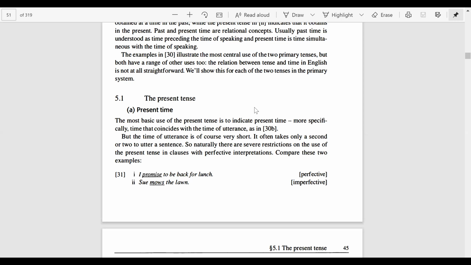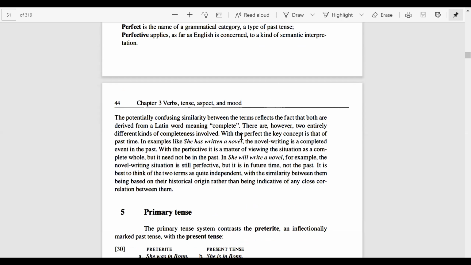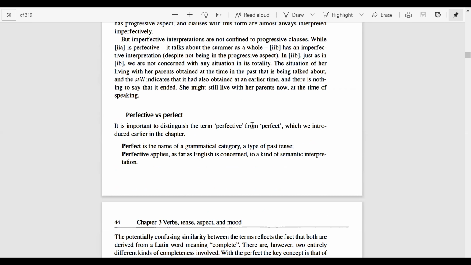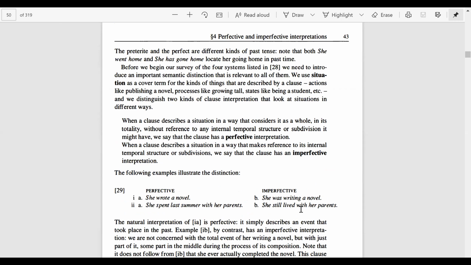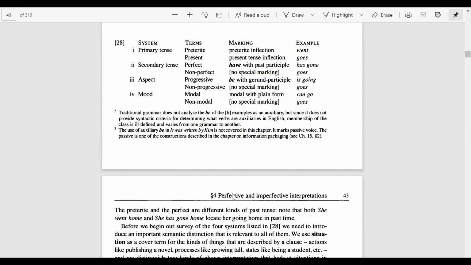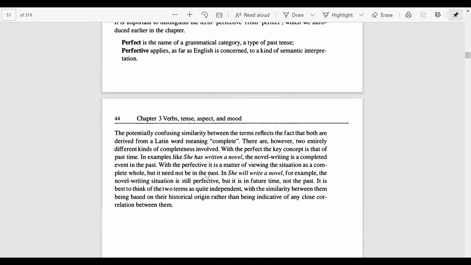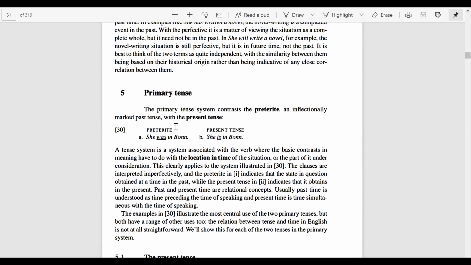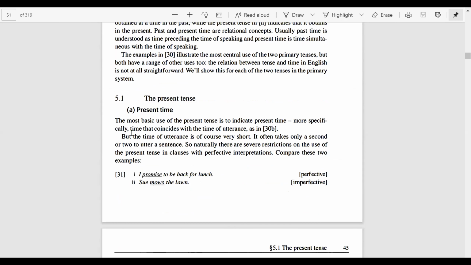On the campus, we were discussing a few terms in the pedagogical grammar course, that is perfective is perfect, and we also discussed in our last lectures perfective is imperfective, etc. And we also discussed tree diagrams as well. So today we will extend our topic further with this perfective is imperfective thing.